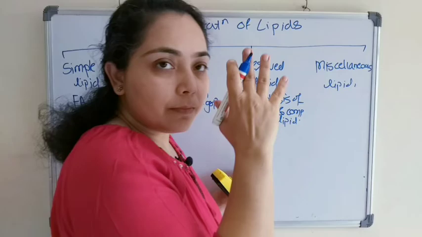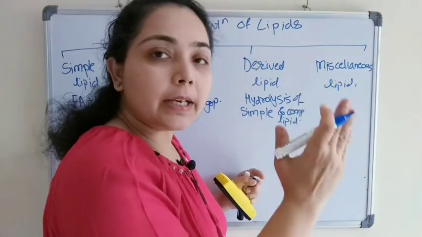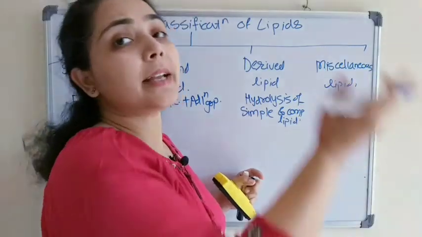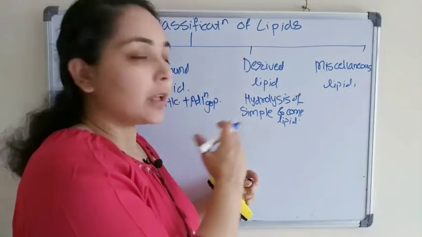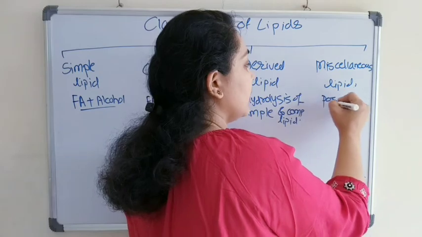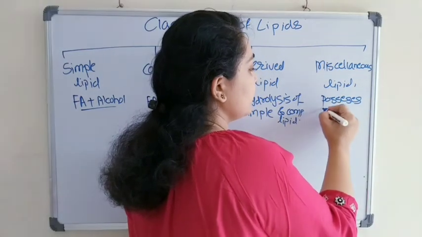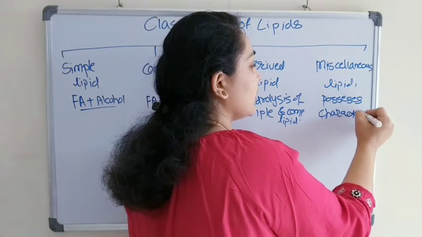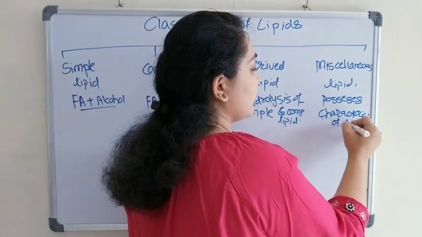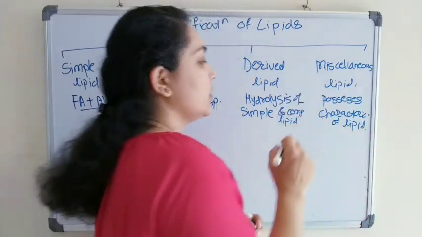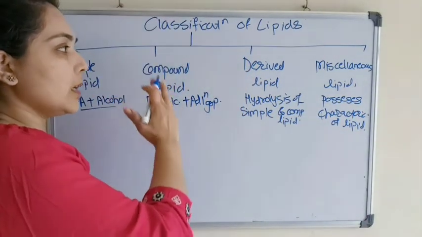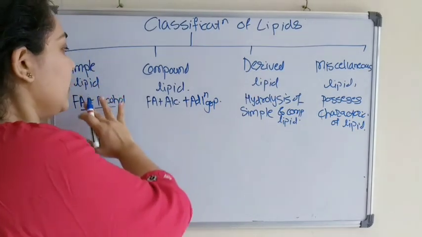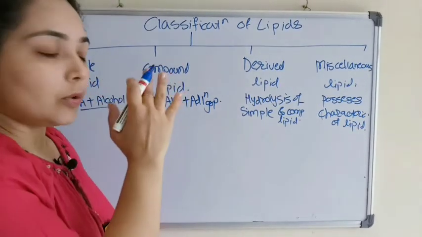And what are miscellaneous lipids? Miscellaneous lipids are those lipids which possess the characteristics of lipids. So depending upon that, we have simple, compound, derived and miscellaneous lipids. We will talk about each class one by one.